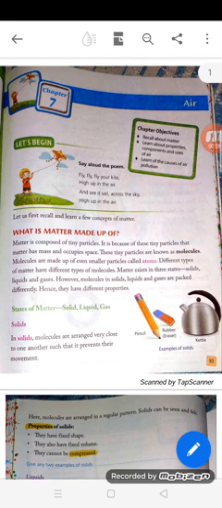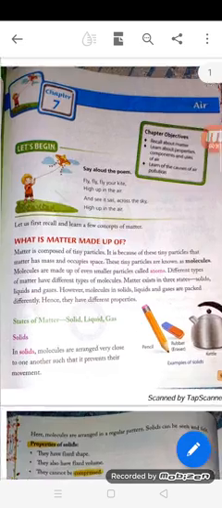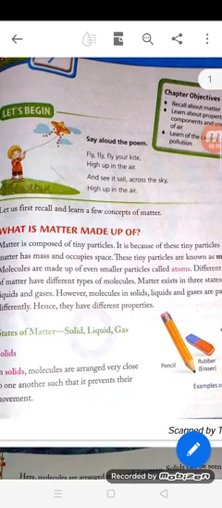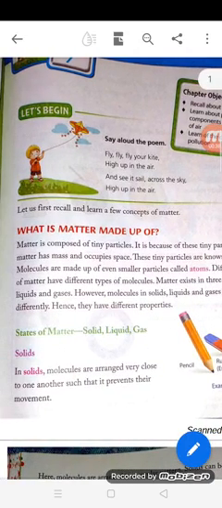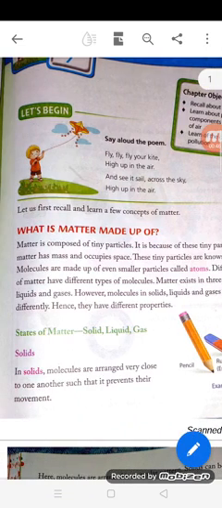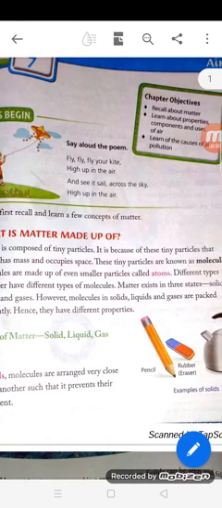And matter is composed of tiny particles. Tiny means very small particles. It is because of these tiny particles that matter has mass and occupies space. These tiny particles are known as molecules.